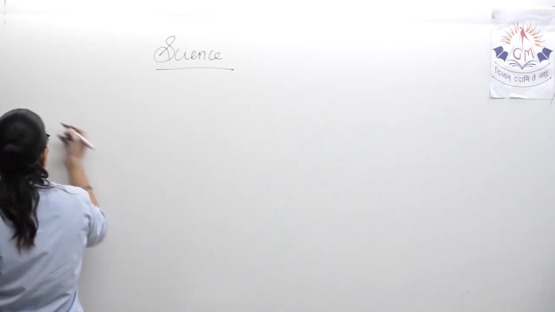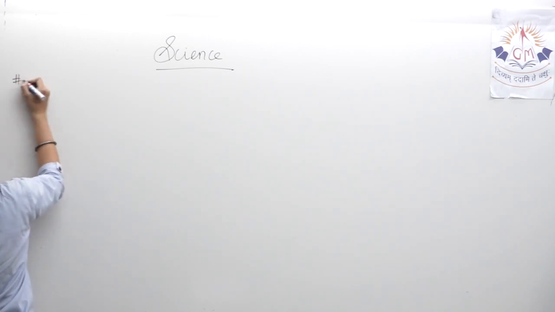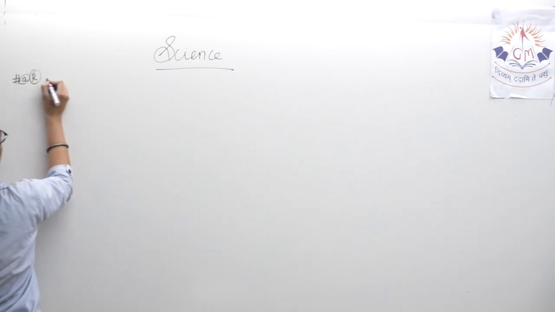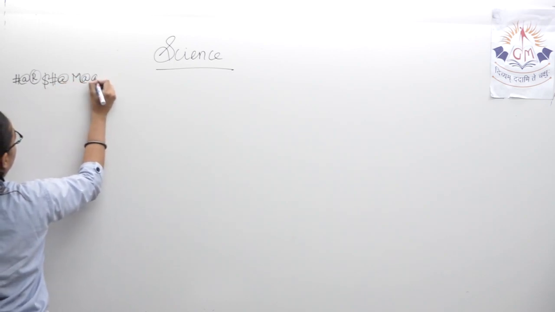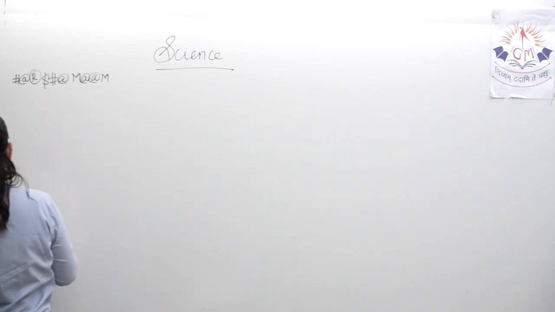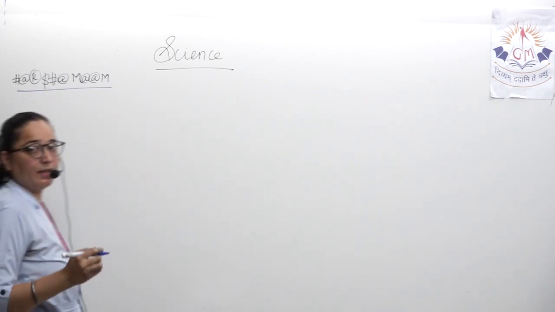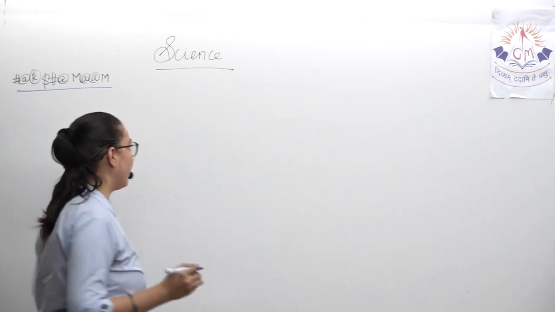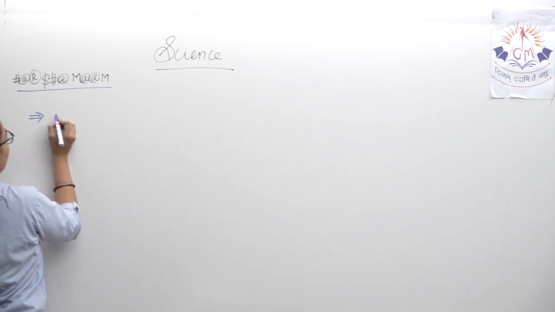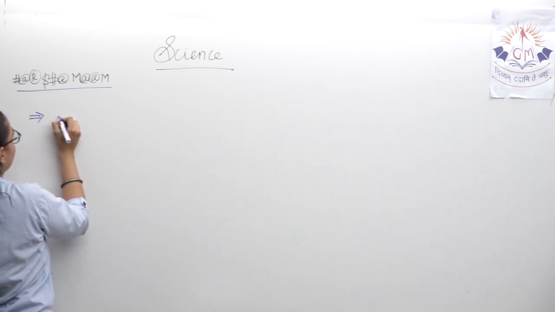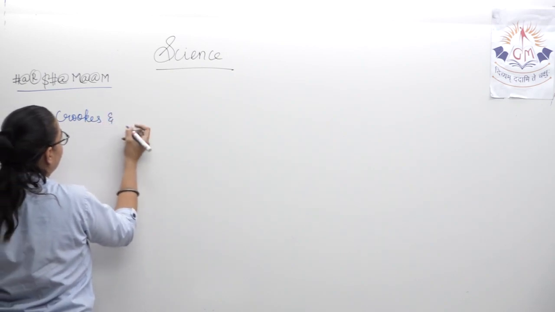The content of the day that we are going to do is how the electrons and protons were discovered. Okay, how the electrons were discovered. It was the very first concept that was given by Sir William Crookes and Sir J.J. Thomson.